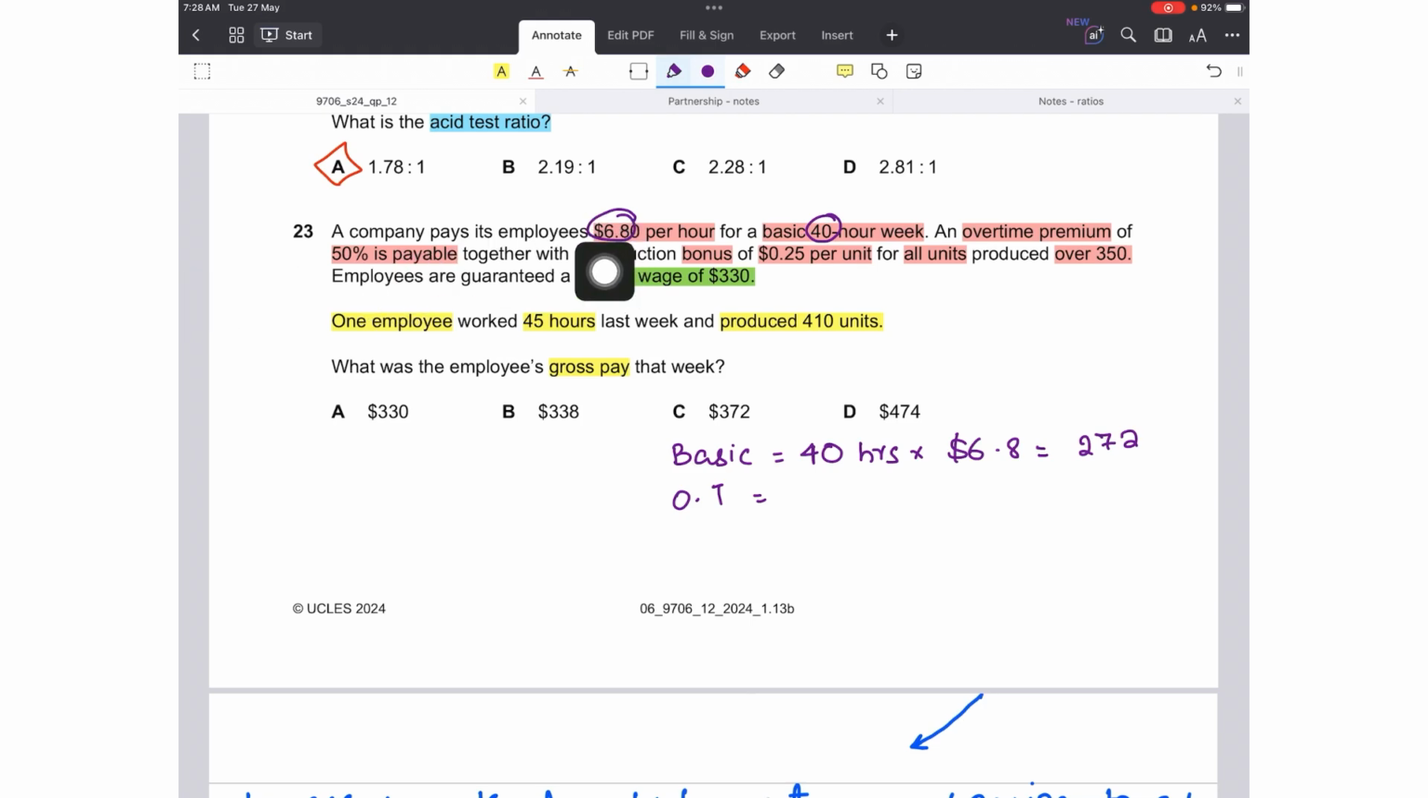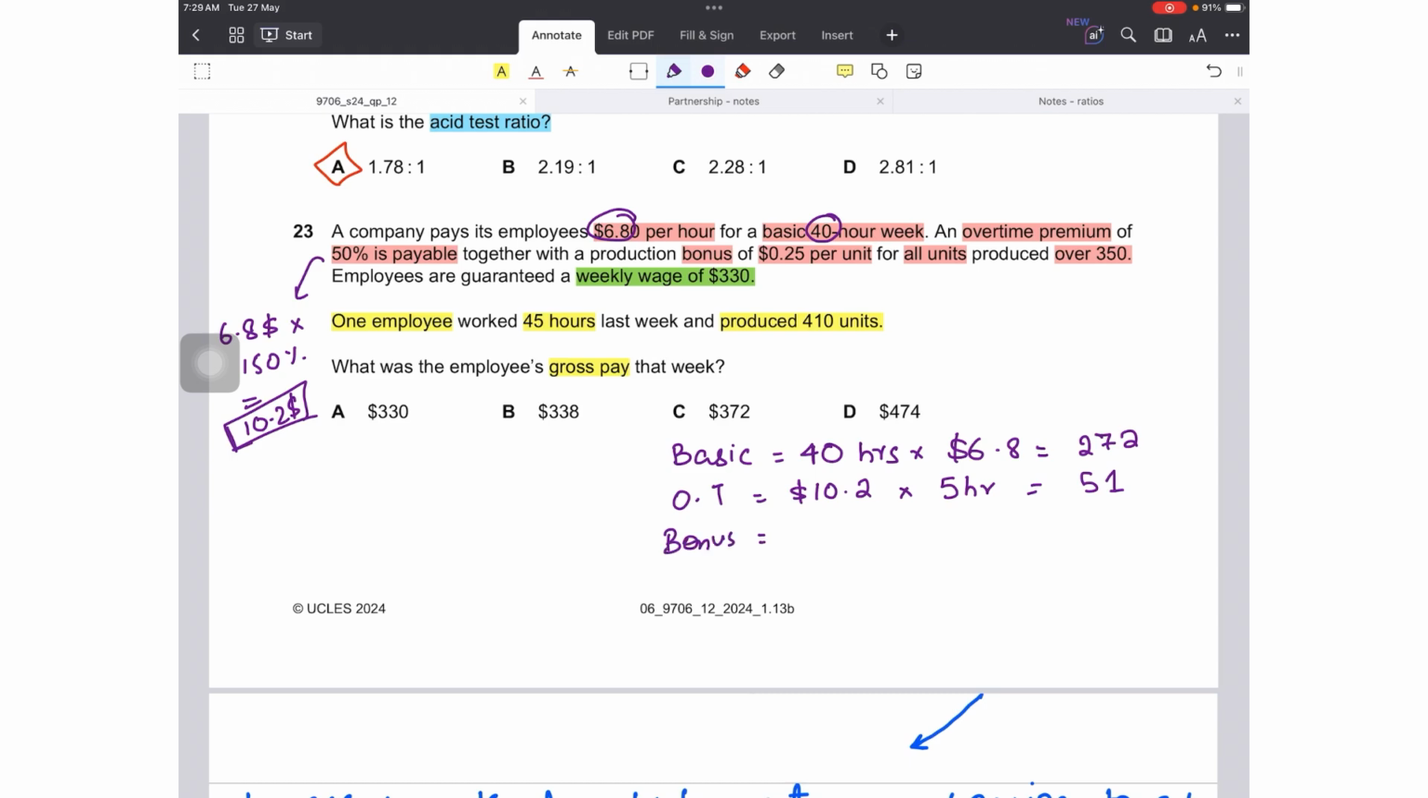The overtime premium is payable at 50%, meaning 50% above 6.8, not 50% of 6.8. That would be a lower figure. A premium is always paid at a higher rate than the basic rate. So $6.8 into 150% would be $10.2. So overtime is $10.2 per hour. He worked 5 hours more than 40, so overtime is $51.